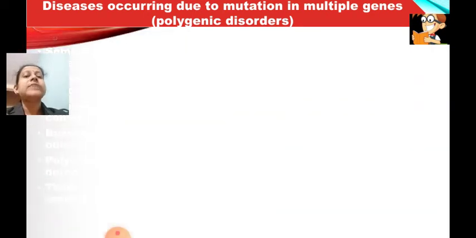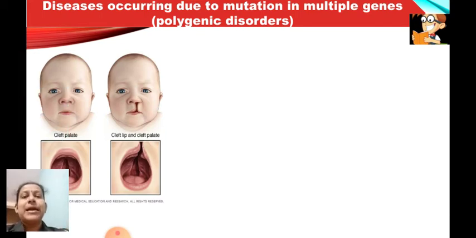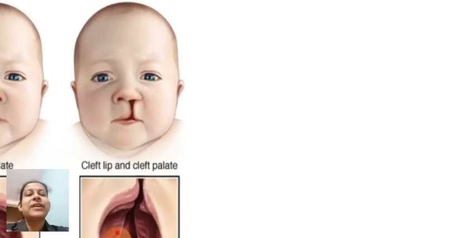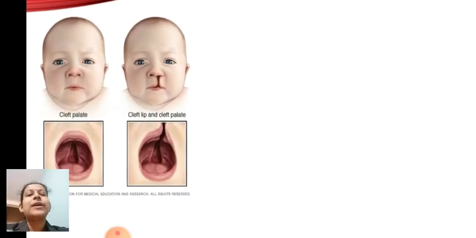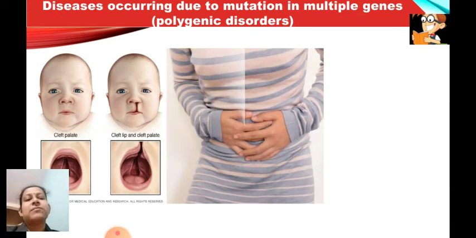Fine. Now this is the example of the cleft lip. You can see that there is a cut in the lip, or sometimes in the palate, and therefore these disorders are called cleft lip and cleft palate. This is one of the polygenic disorders. Then we have constricted stomach, wherein the stomach is constricted from within, inside the body, and therefore the person may have problems eating all the time.